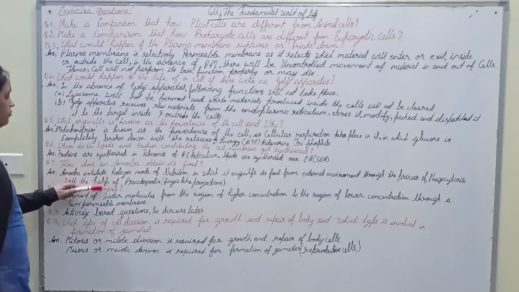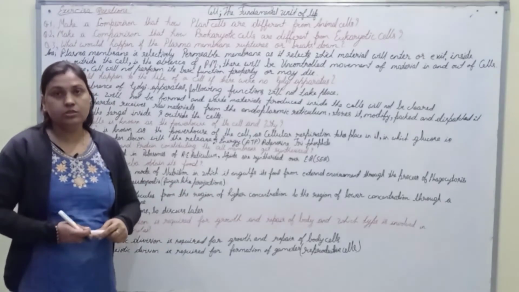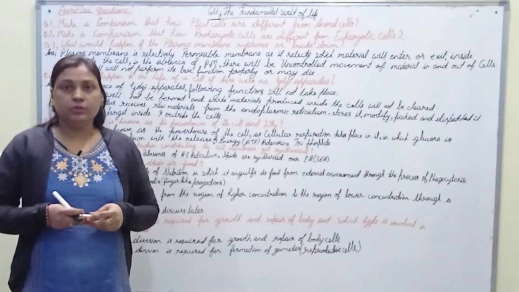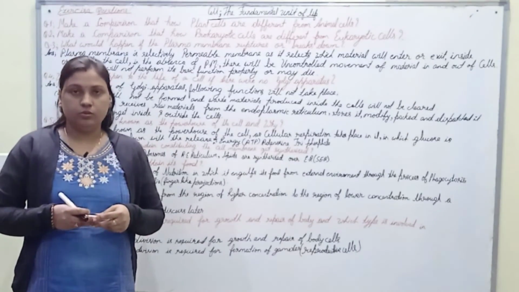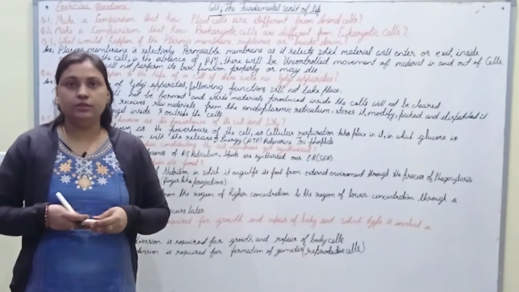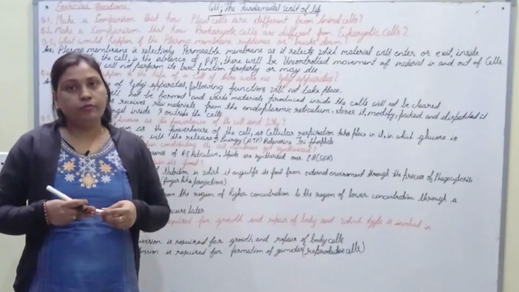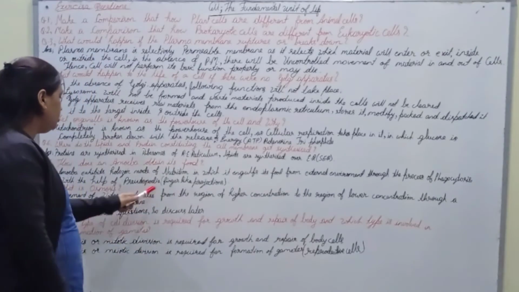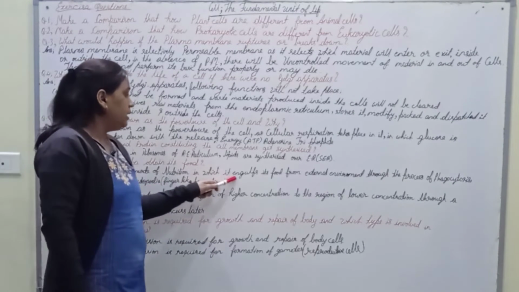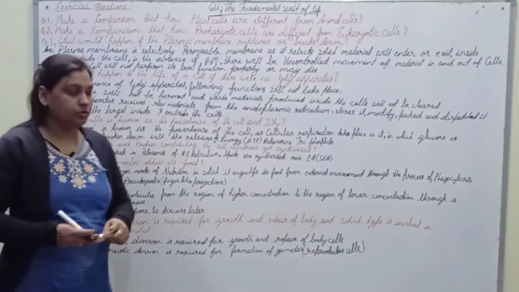It is done with the help of pseudopodia, which are finger-like projections. We know that amoeba can change its shape. So, at the time of capturing or engulfing food material, it changes its body shape and produces finger-like projections, that is called pseudopodia. This pseudopodia is useful in capturing or engulfing food from the external environment.